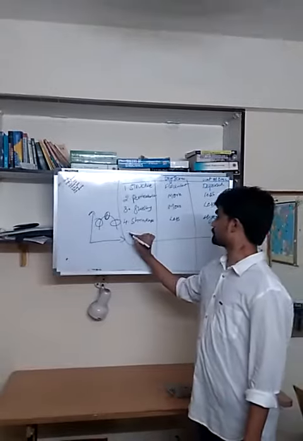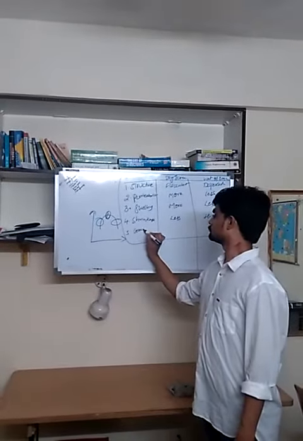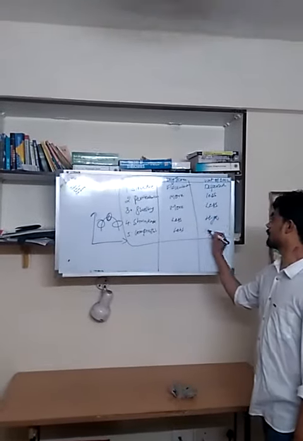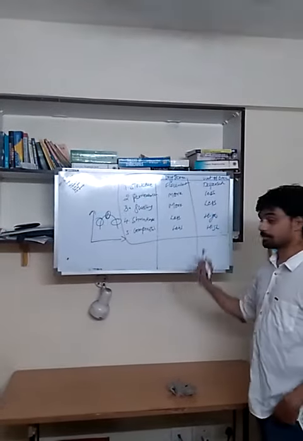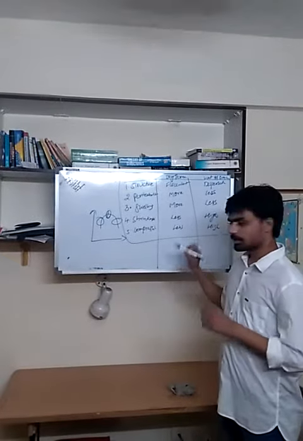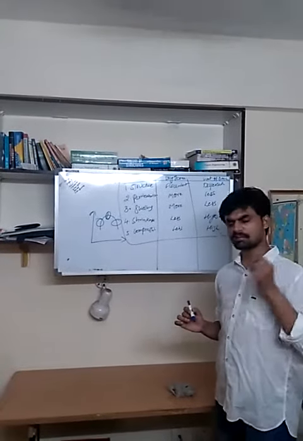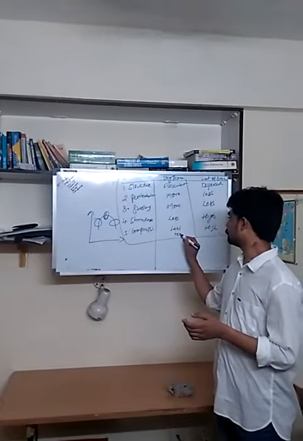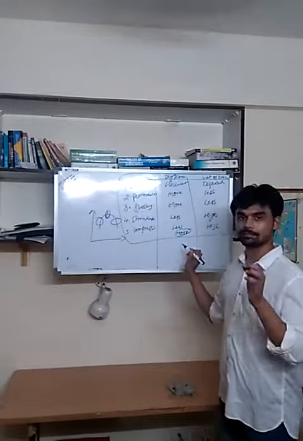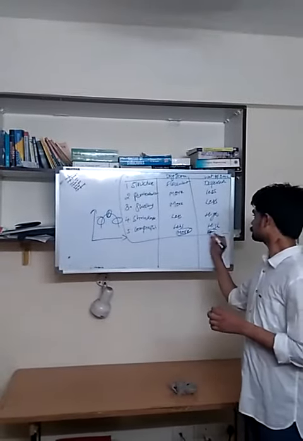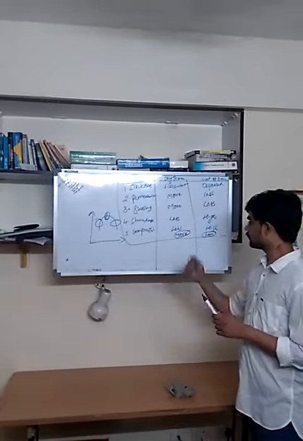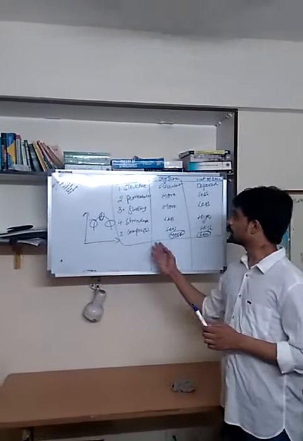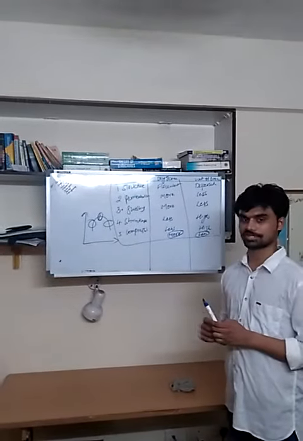There is some more: compressibility, which is less here and high here. And there is one more concept here. If we are using high compactive efforts, the soil structure will be broken down and the compressibility will increase. These are the factors affecting engineering properties of the soil due to compaction.